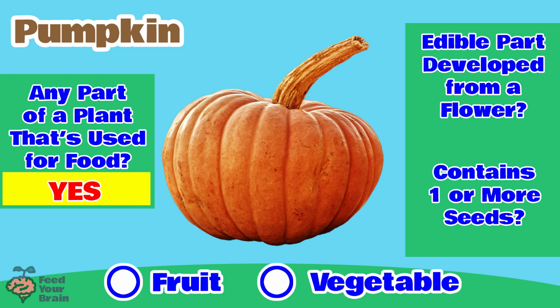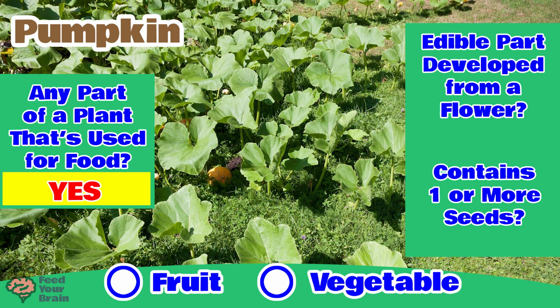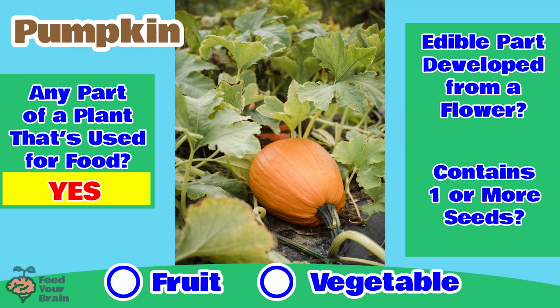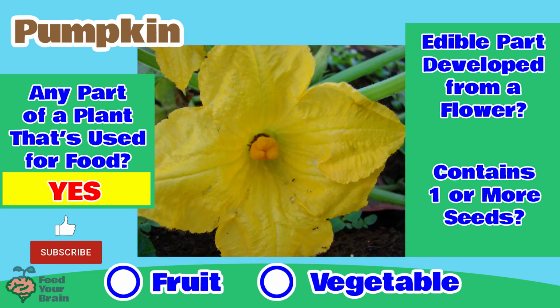Let's look closer at this question and find out. A pumpkin grows on a vine, like you see here. And here is a pumpkin growing on a vine. And the pumpkins are heavy, so they rest on the ground. But before the pumpkin was here attached to this vine, what was here first? A flower was here first.